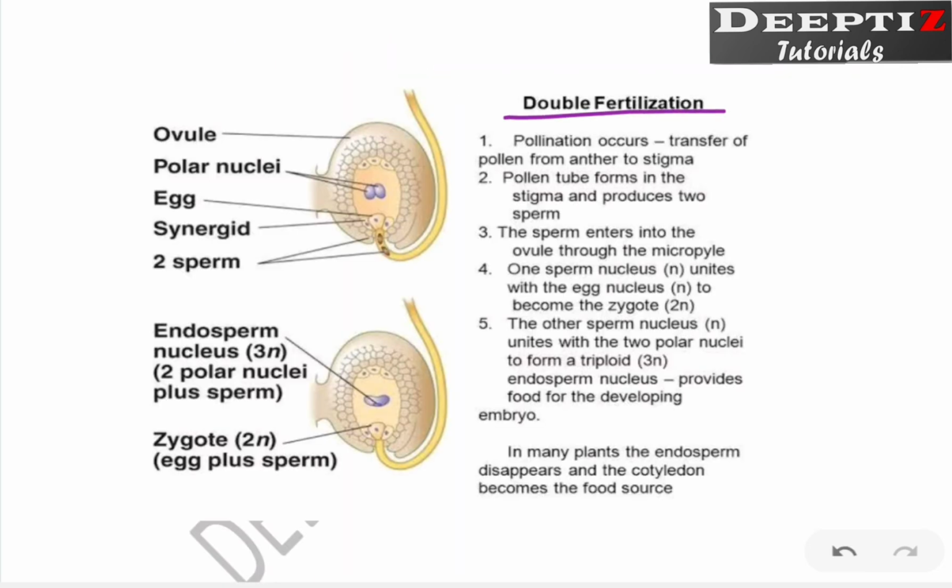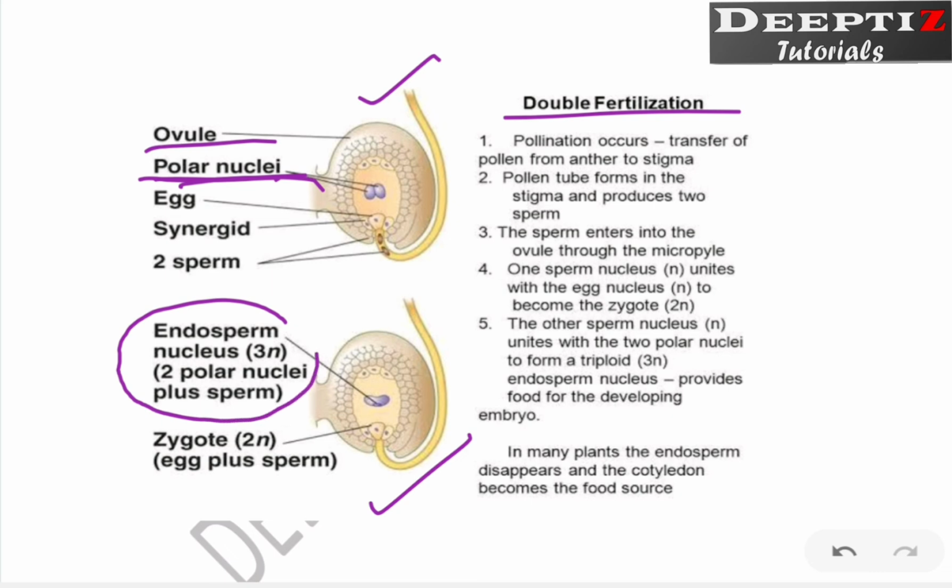If you look at this one, what is double? See, this is one before the embryo sac situation. Ovule, polar nuclei become endosperm, just understand, egg becomes zygote, and the remaining synergids are all going to degenerate. Let's quickly see this one.